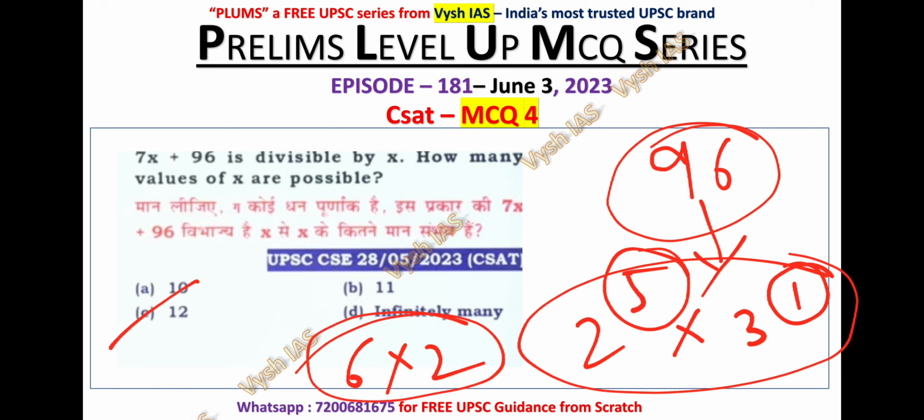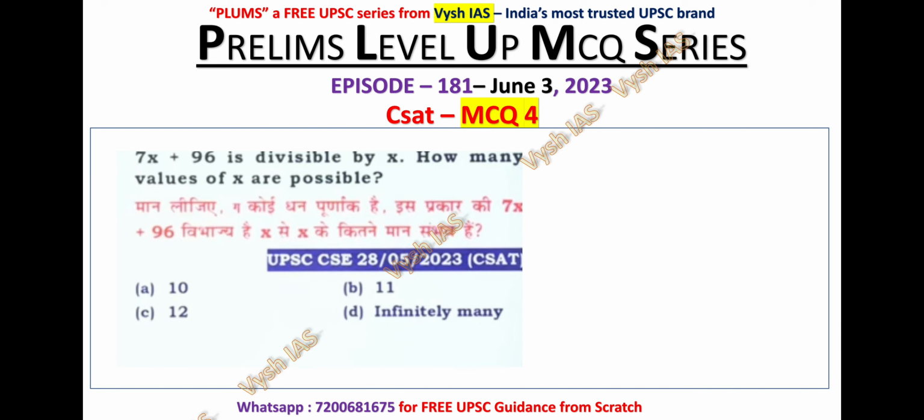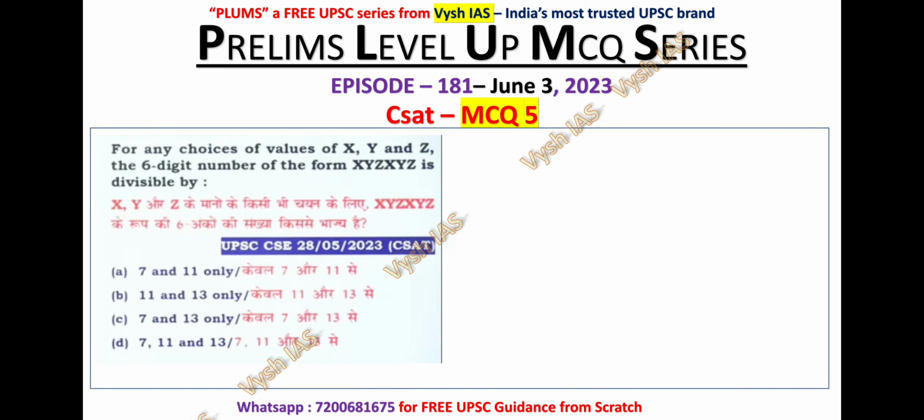So to find the number of factors, you have to write the number in powers of prime numbers, add 1 to the powers and multiply them. 5 plus 1 is 6, 1 plus 1 is 2, 6 into 2, that is 12. The number of factors is 12. So 12 is the correct answer for MCQ number 4. Now let's solve MCQ number 5.